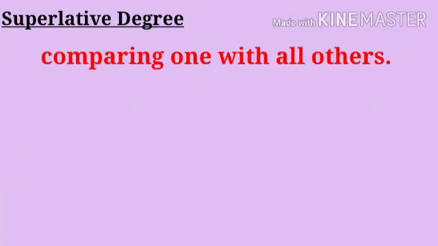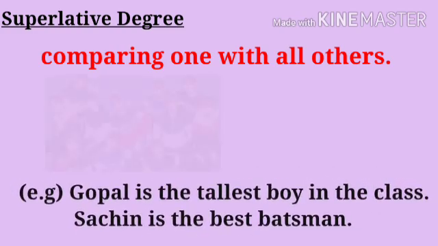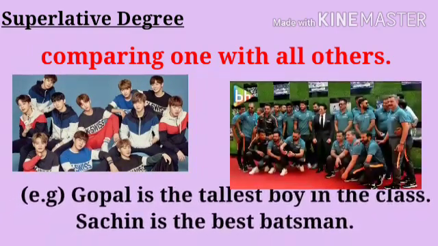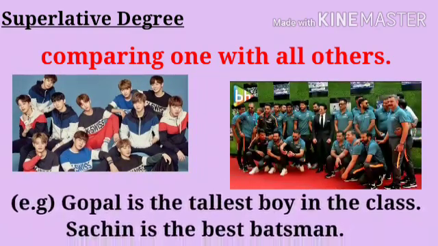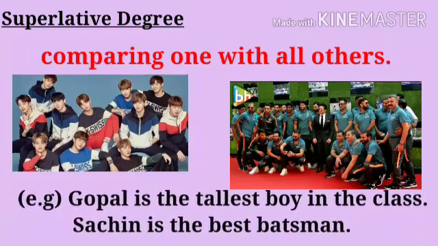Third one, superlative degree. Superlative degree is comparing one with all others. Comparing more than two persons, places, and things is called superlative. It is the highest degree of quality. For example, Gopal is the tallest boy in the class. Sachin is the best batsman. Here, we compare with more than two persons or group.